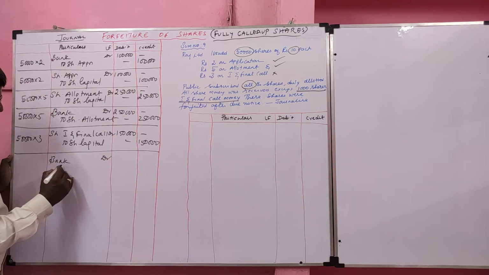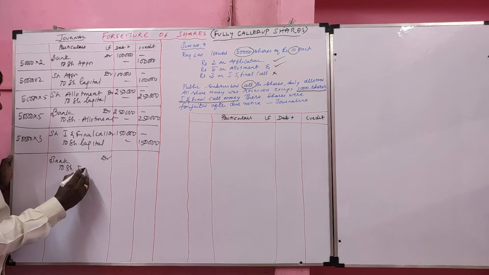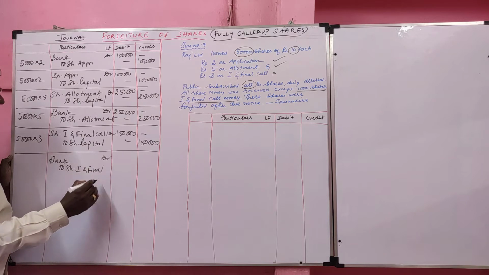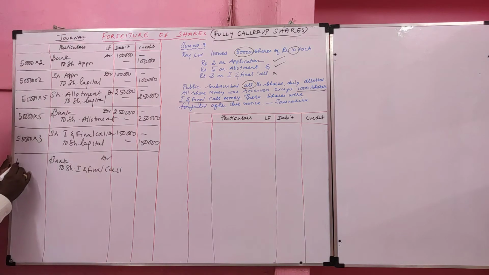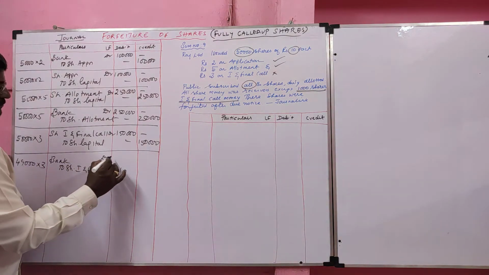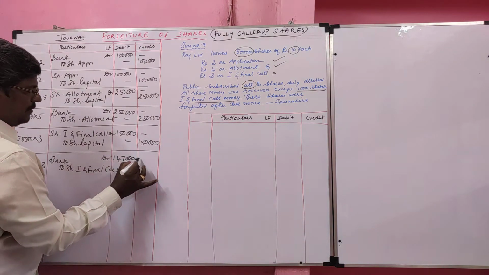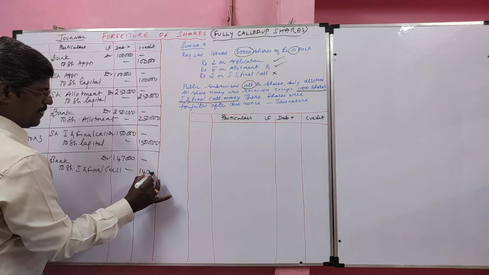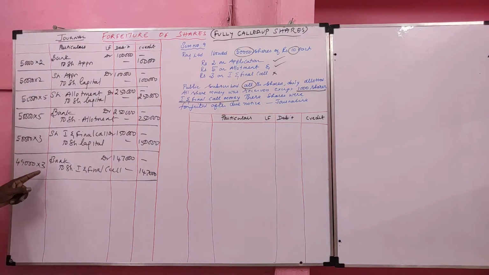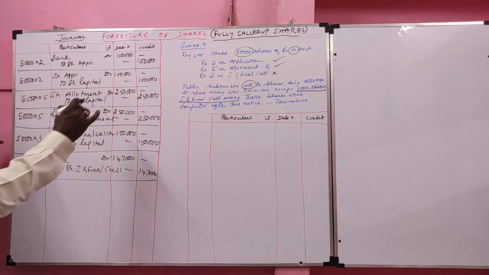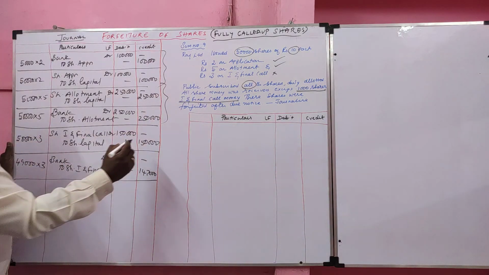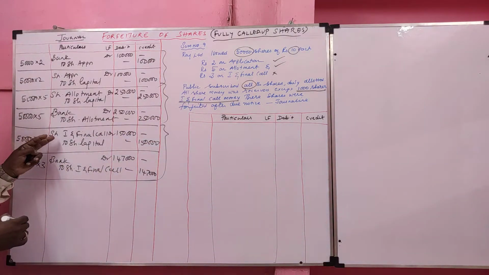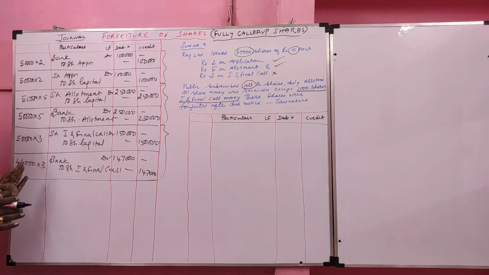Bank account debit to share first and final call. How many shares' money not received? Call money of 1,000 shares. So we collected for 49,000. So 1,000 shares' first and final call money not received. So application we collected fully. On allotment we collected fully. First and final call we transferred fully but collected 1,000 shares less.